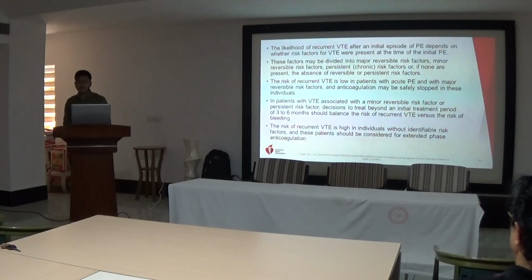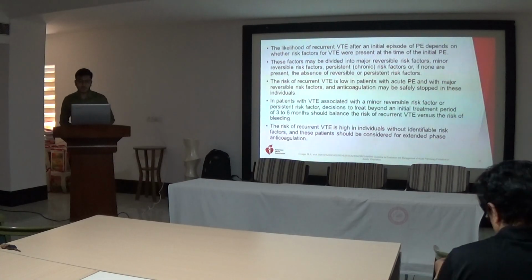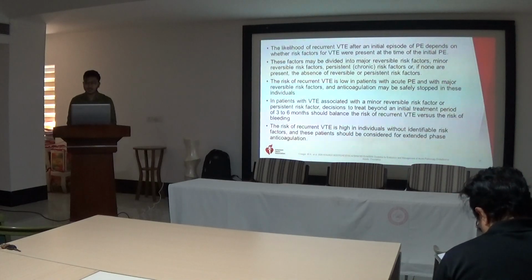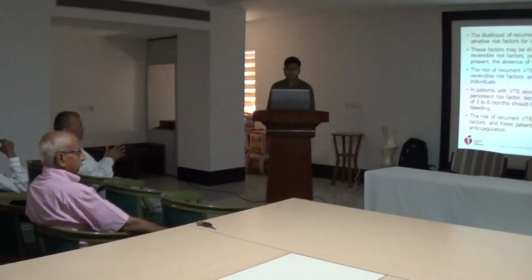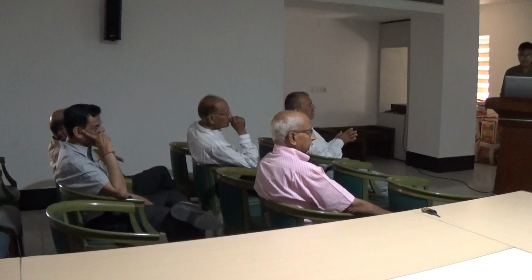So the likelihood of recurrent VTE after an initial episode of PE depends upon whether a risk factor for VTE was present at the time of the initial PE, and depending upon the factor, it may be divided into major reversible risk factor, minor reversible risk factor, and persistent risk factor, or if none are present, the absence of a reversible or persistent risk factor. So the risk of recurrent VTE is low in a patient with acute PE with a major reversible risk factor, and anticoagulation may be safely stopped. In VTE with a minor reversible risk factor or persistent risk factor, the decision to extend the initial treatment phase should balance the risk of recurrent VTE versus the risk of bleeding.